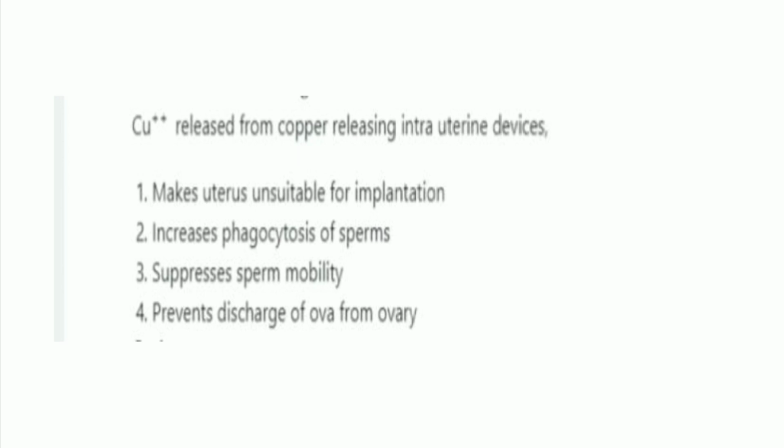Next one, copper released from copper releasing intrauterine devices is. The options are make uterus unsuitable for implantation, increases phagocytosis of sperms, suppress sperm motility, prevent discharge of ova from ovary. And the right one is option 3, suppress the sperm motility.